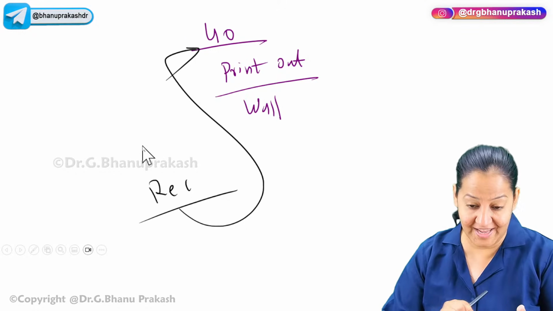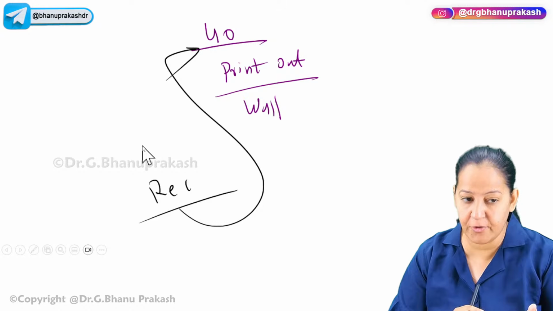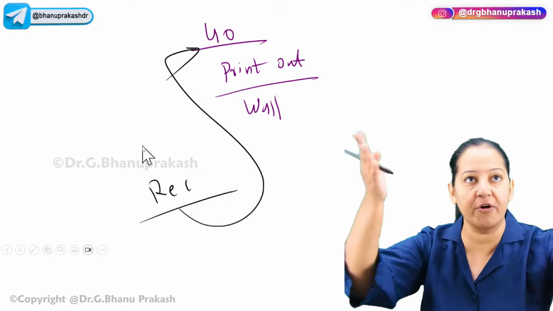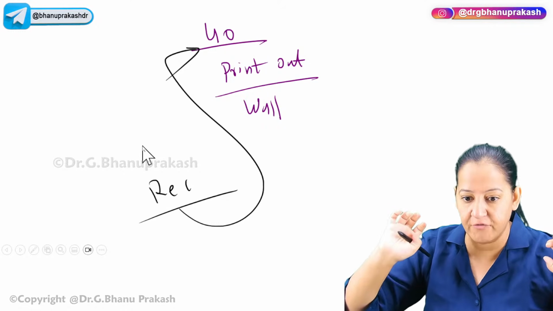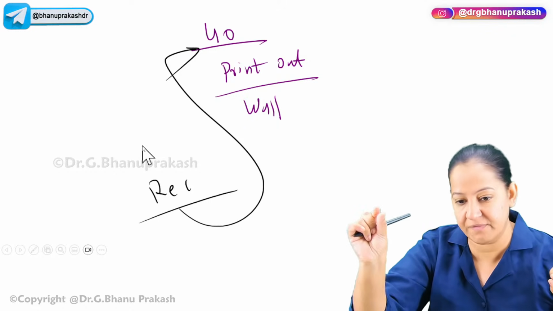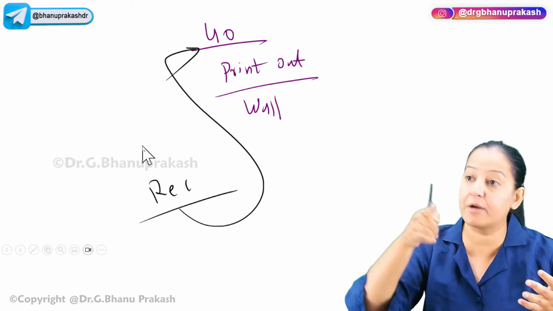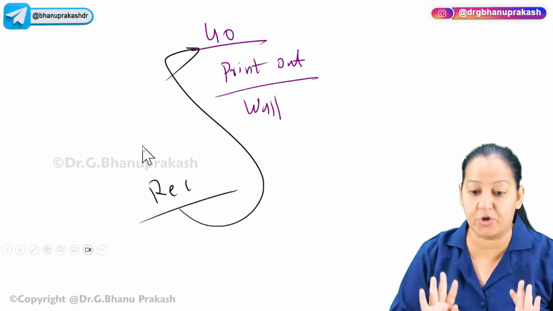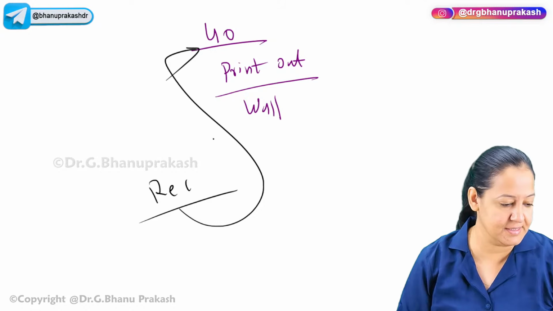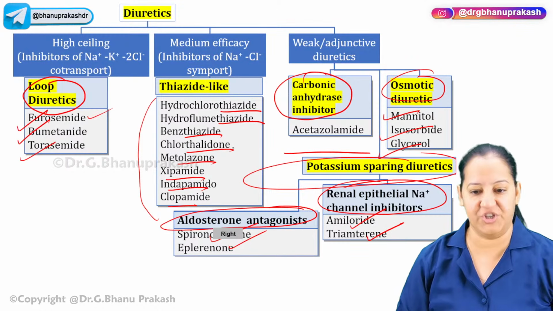Whenever you are solving any MCQ, any drug is coming and you are unable to recognize, have a look in your charts. The 40 charts are in front of you, no? On your wall. Search that drug where it is. Once you find it, it will fit in your mind. Yes, this drug belongs to this category, and you can solve the question easily. So this is a way you can go. Anyways, let's move ahead.